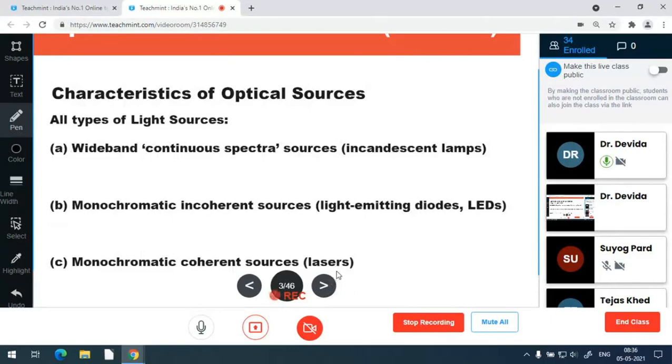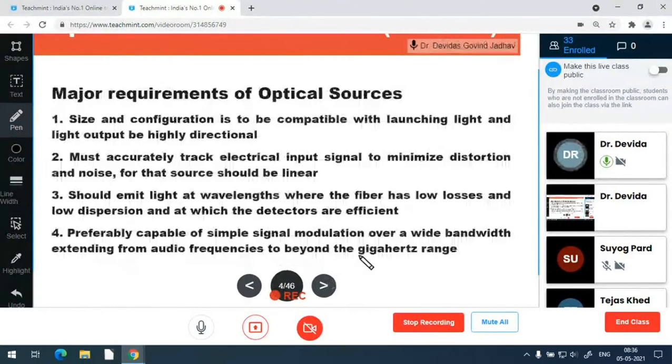Very fast we will go through it. Three types of the sources we have seen: continuous spectra, incandescent light; monochromatic infrared sources, light emitting diode; and monochromatic coherent sources, those are lasers. Size and configuration must be compatible with the sources. These are the major requirements of the sources